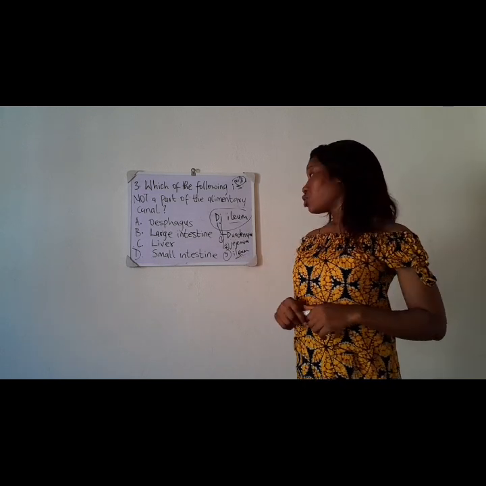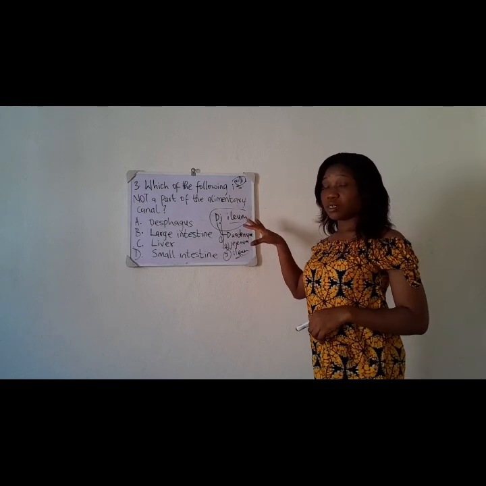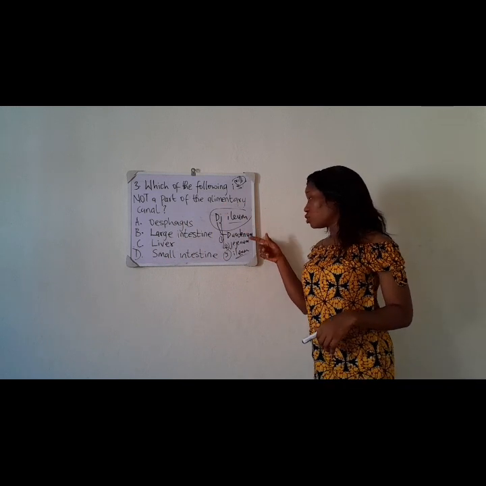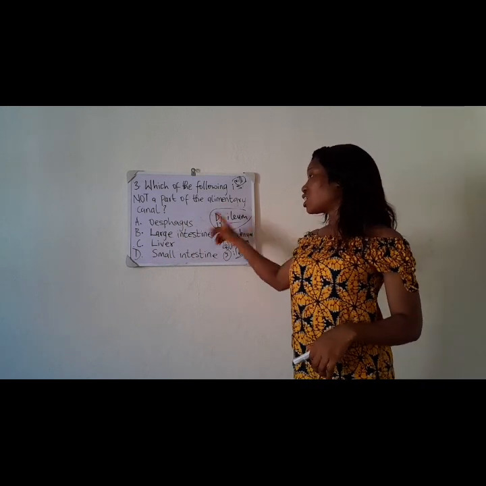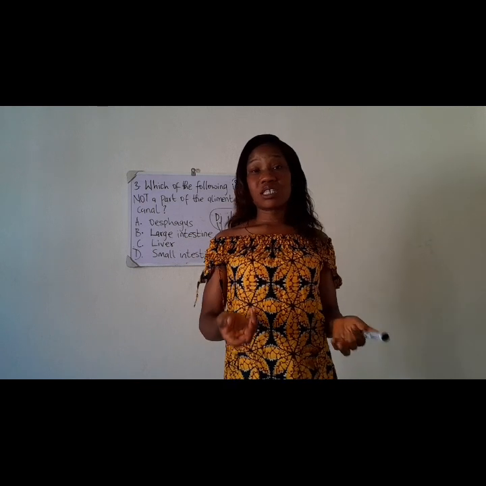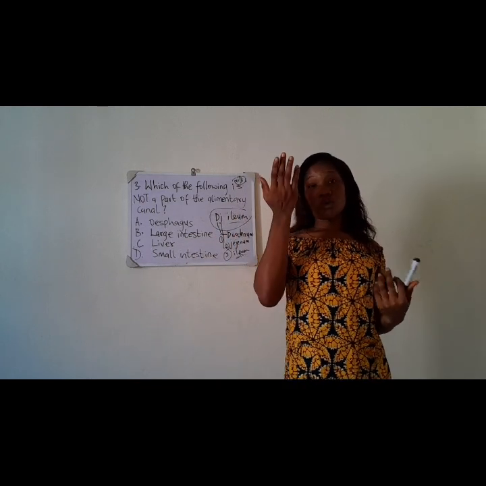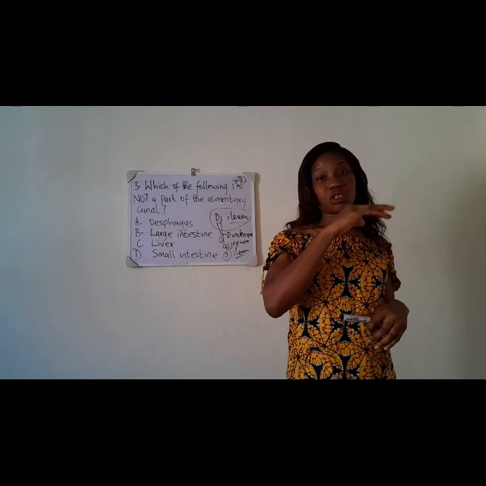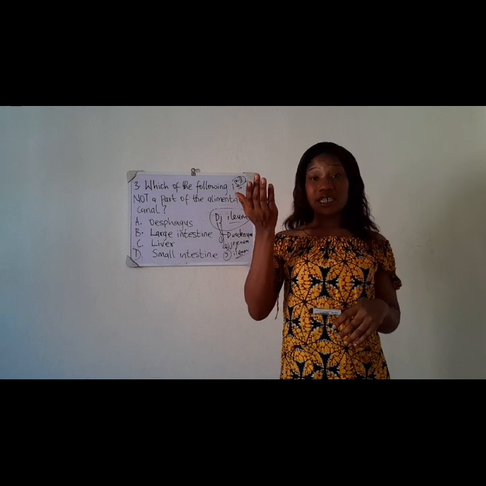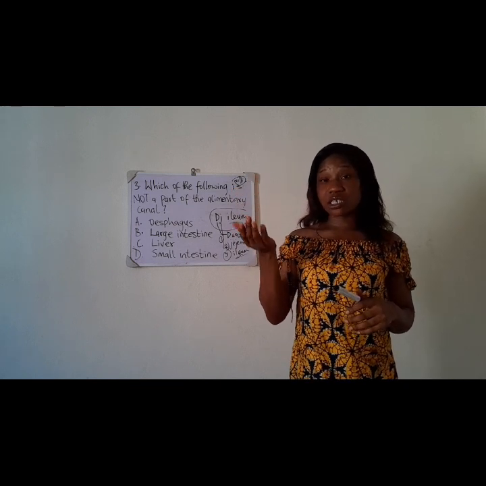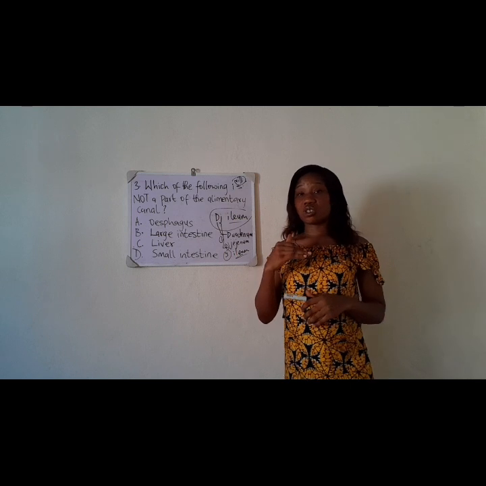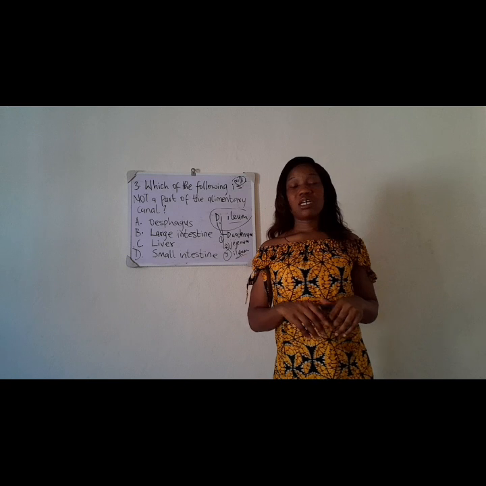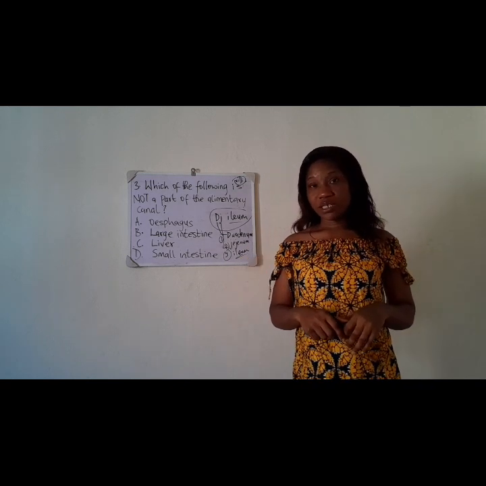All right, thank you. So that means I've explained the three parts of the small intestine. Another thing: when the food gets down from the ileum, it now enters the large intestine, which is also divided into three. The part that goes up, we call the ascending large intestine. The part that goes across, we call the transverse large intestine. And the one that goes down into the rectum and the anus, we call the descending large intestine. I hope you get that.